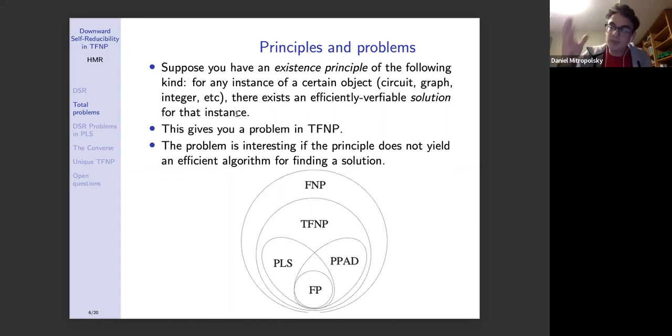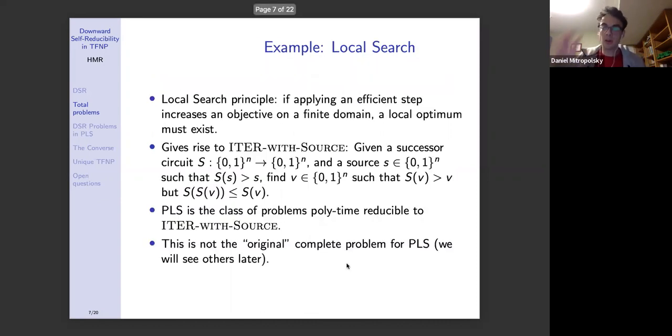Great, so these kinds of existence principles are what give rise to all of these classes you've seen before, like PLS and PPAD, and so on. Now, in this talk, we'll mostly be interested in one, which is local search. So the local search principle is the following combinatorial existence principle, all right? It says that if you have some sort of efficient step you can apply that increases an objective on a finite domain, then a local optimum must exist.